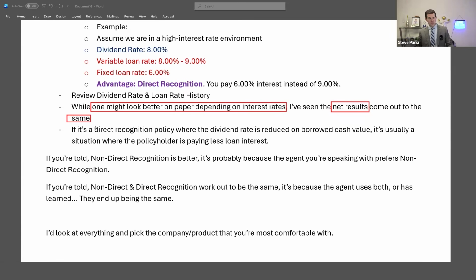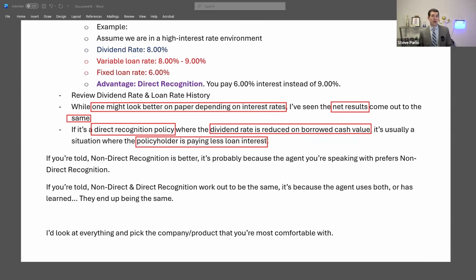And if I'm looking at a direct recognition policy where the dividend rate is reduced on borrowed cash value, well, that's usually a case where the policyholder is paying less in loan interest. So some companies do reduce the dividend that's applied to borrowed cash value. However, where I win as a policyholder, or where I make that up, is that I'm also paying less in loan interest. So my out-of-pocket is less in terms of what I'm paying to the insurance company every year. And when you factor that into the equation, things do tend to work out in the wash from what I've seen.